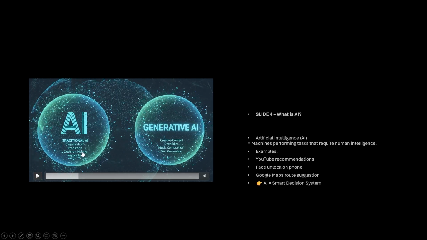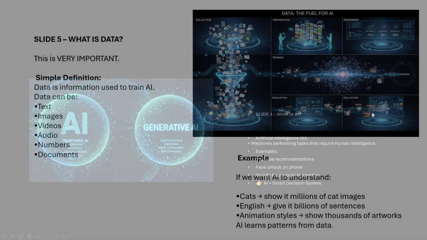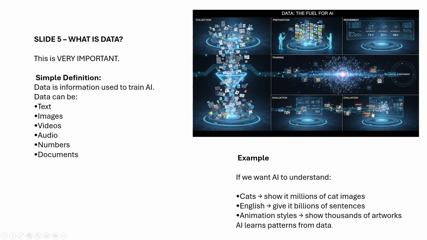Traditional AI: classification and prediction, decision making and recognition. Generative AI: creative content, deepfakes, music composition and text generation. Next slide. What is data? Most of the students, most of the people, we are all using data in daily life. Data is nothing but the collected information through the internet, the web.